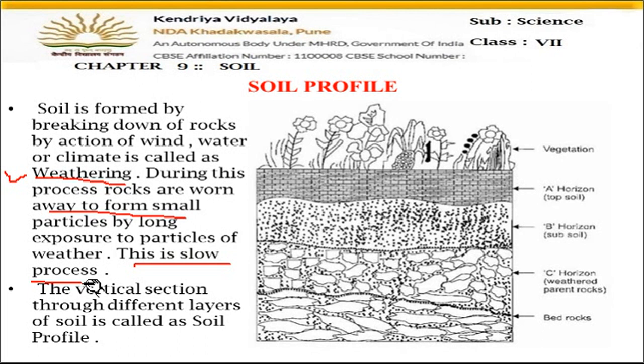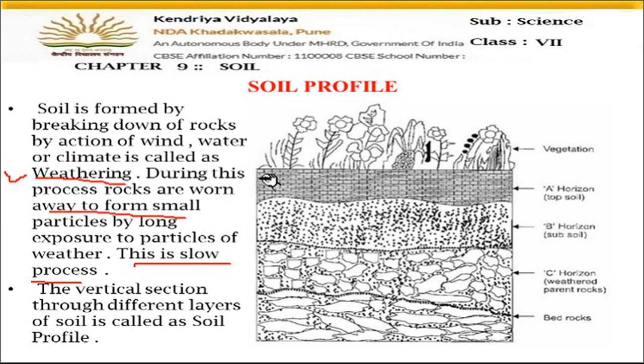Millions of years will be taken. So it is our responsibility to protect the soil, to conserve the soil. Do not pollute the soil, because soil is formed over millions of years. If soil is polluted, then no plants will grow and we will not get food to eat.